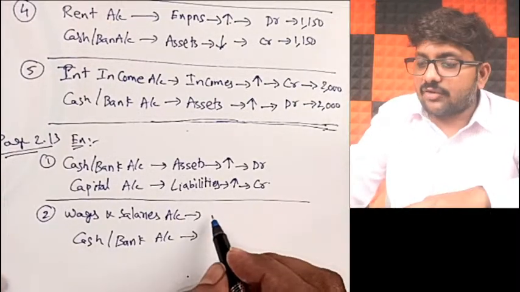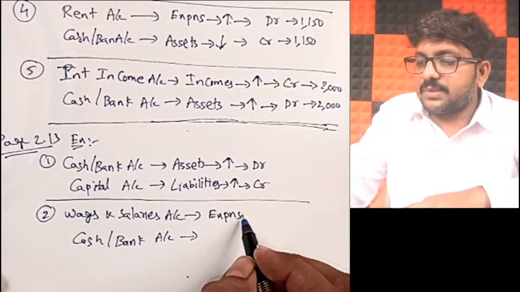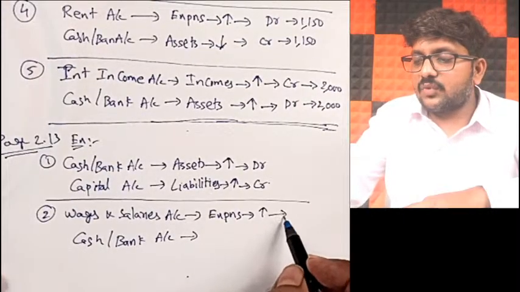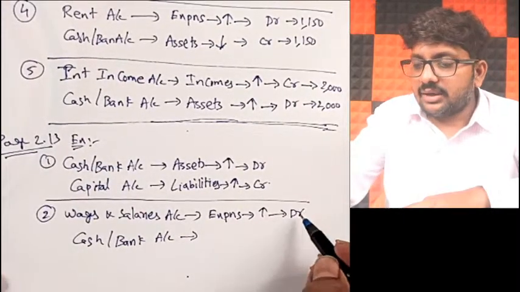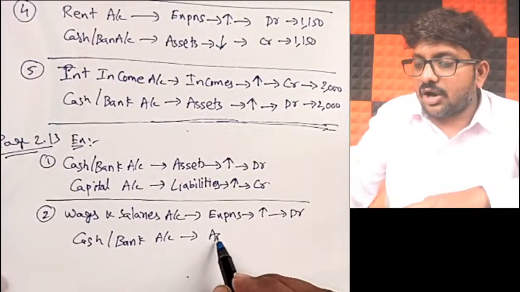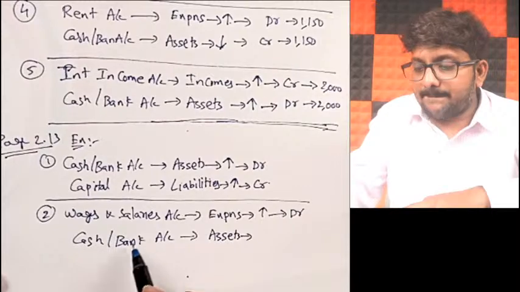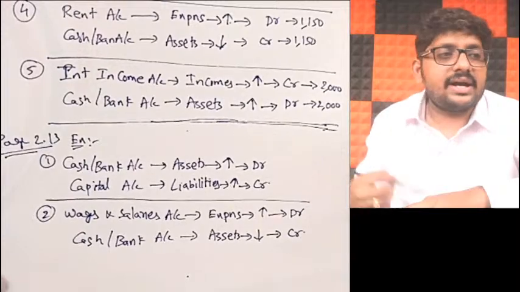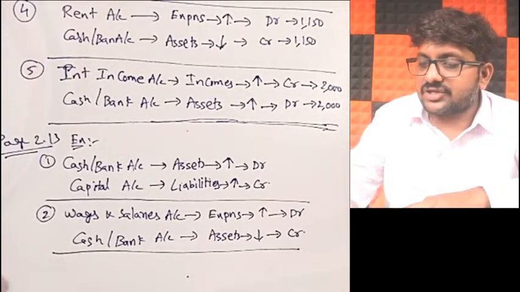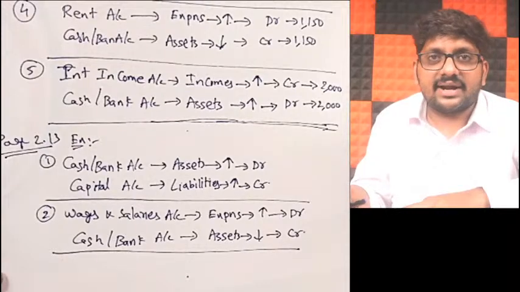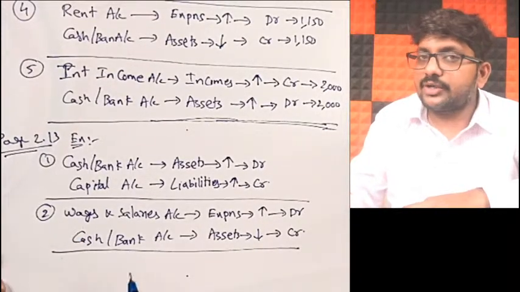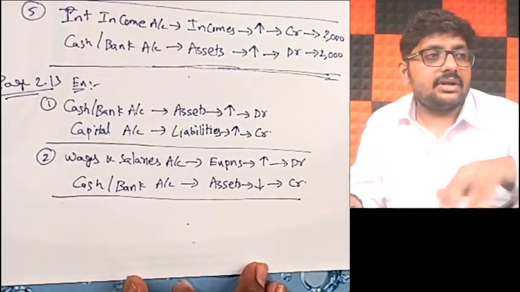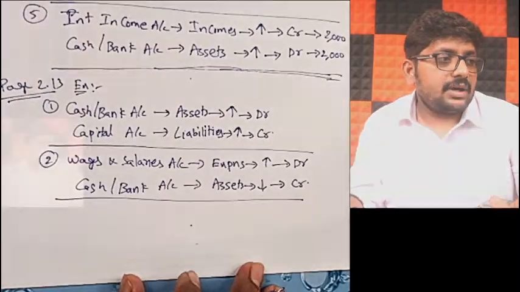Now, wages and salaries are part of what? Obviously, they both are expenses. When you pay wages and salaries, your total expenses will increase. When expenses increase, what should you be doing? Debit. Remember, debit. Similarly, cash or bank is a part of assets. When you are paying, your cash or bank balance will decrease. So when assets decrease, what should you be doing? Credit. Correct? So the second journal entry will be wages and salaries account debit to cash or bank. Got it? That is the second transaction in the example on page number 2.13.